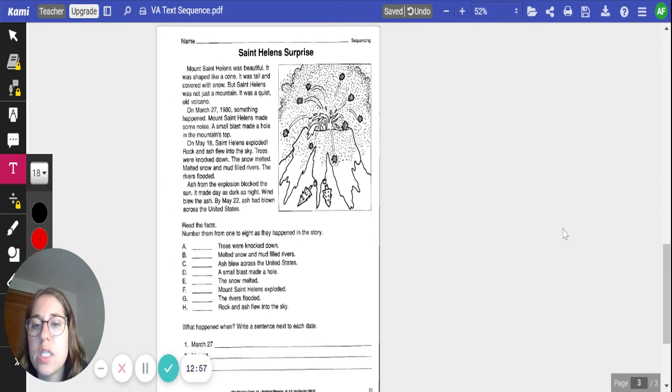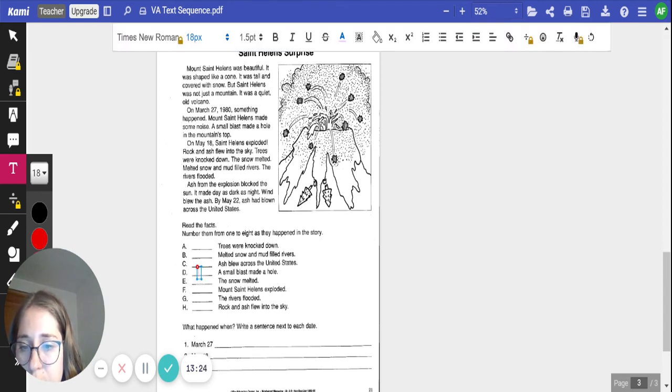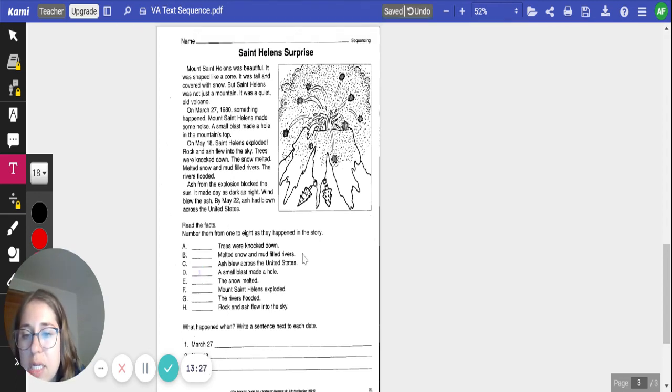Okay, so let's think about the first thing that happened. Was it trees were knocked down? Melted snow and mud filled rivers. Ash blew across the United States. A small blast made a hole. The snow melted. Mount St. Helens exploded. The rivers flooded, or rock and ash flew into the sky. We're going to put all of these in sequence order. Now see, the first thing that happened was a small blast made a hole in the mountain's top. So we'll put in number 1 next to that. Thinking about my sequencing and my connections that I can make with the text, what could happen after a small blast made a hole?